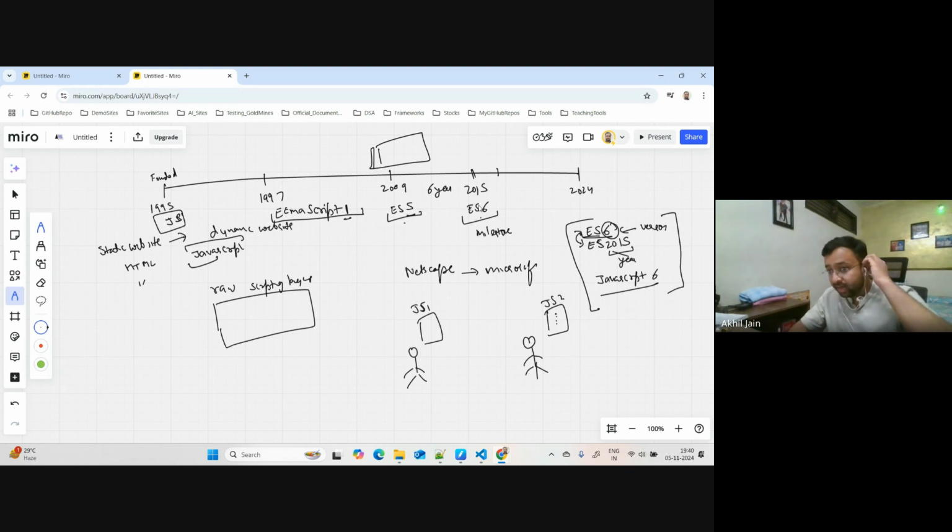But now they felt that this is not the correct approach, and they said, we will not do it this way. From now on, every year we are going to release a new version of JavaScript, or EcmaScript. So you would hear something like ES7 came in 2016, and so on, till 2020, whatever that version is, 8, 9, 10, 11.